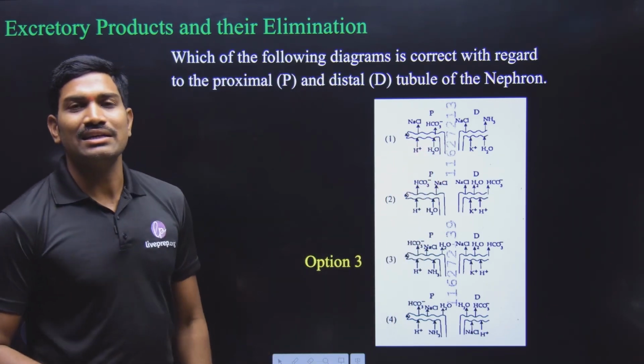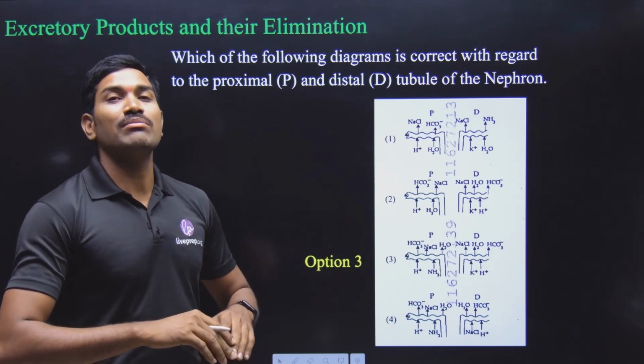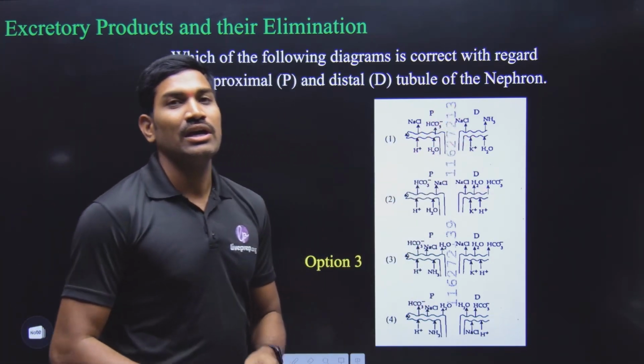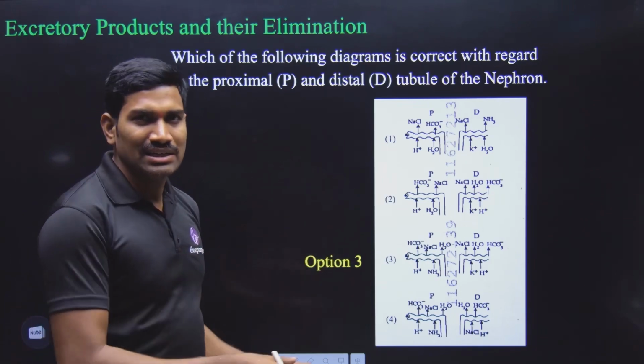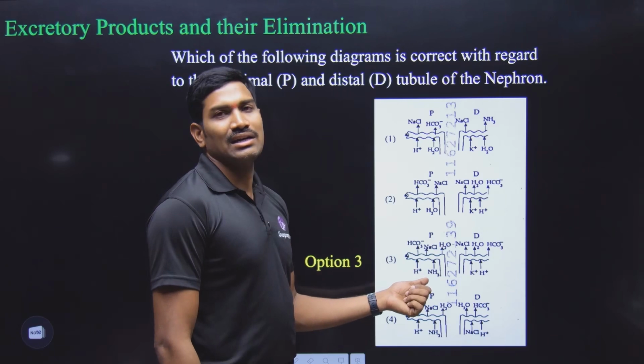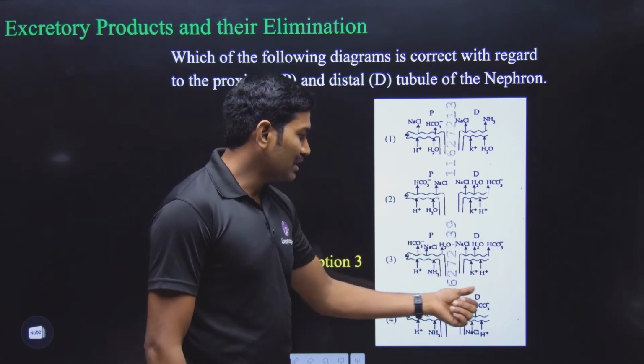So what do these indicate? These are secreted by the medullary cells into the lumen. This is the meaning that we need to observe. And now we know the basic concept related to this particular one, and based on that, if you see, this is the correct diagrammatic representation here.